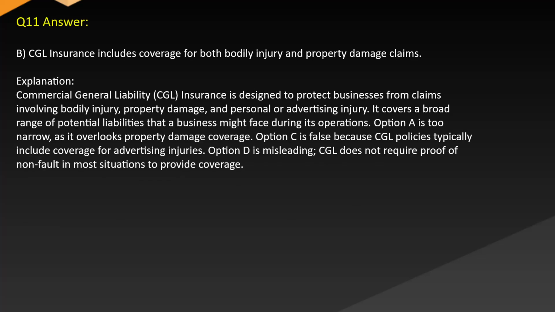Answer. B. CGL insurance includes coverage for both bodily injury and property damage claims. Explanation. Commercial general liability (CGL) insurance is designed to protect businesses from claims involving bodily injury, property damage, and personal or advertising injury. It covers a broad range of potential liabilities that a business might face during its operations. Option A is too narrow as it overlooks property damage coverage. Option C is false because CGL policies typically include coverage for advertising injuries. Option D is misleading. CGL does not require proof of non-fault in most situations to provide coverage.